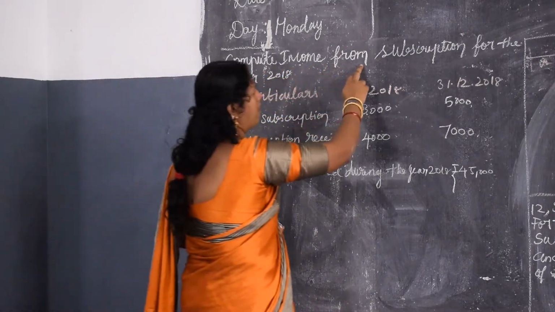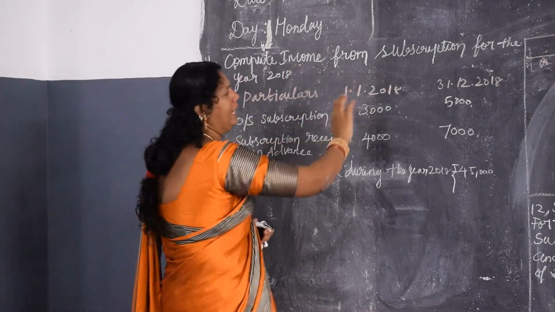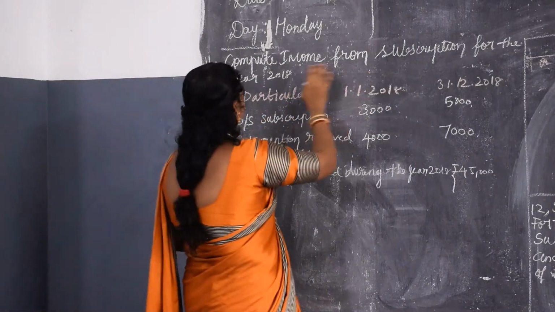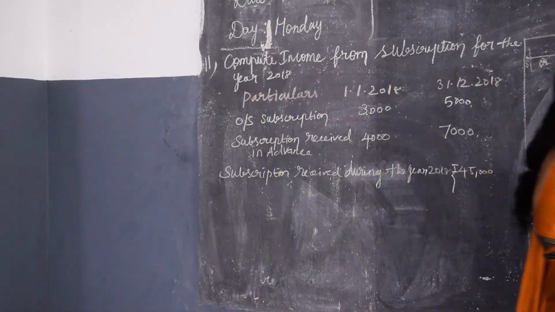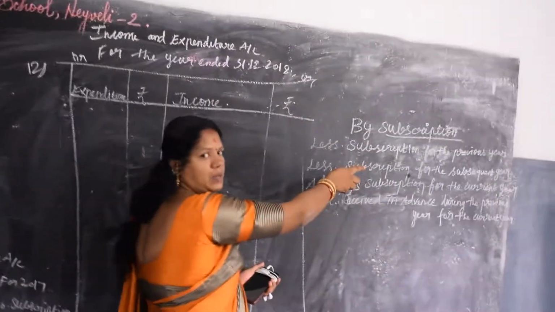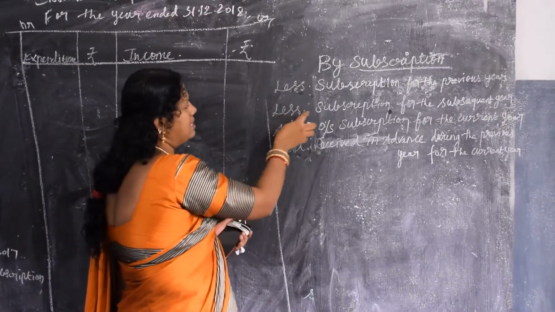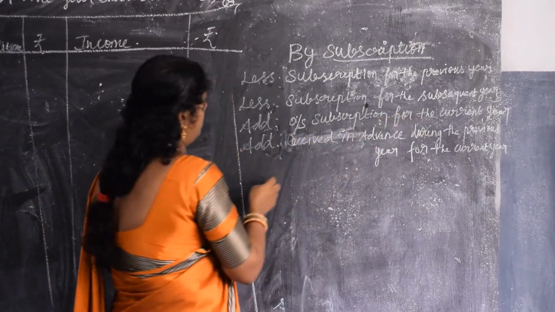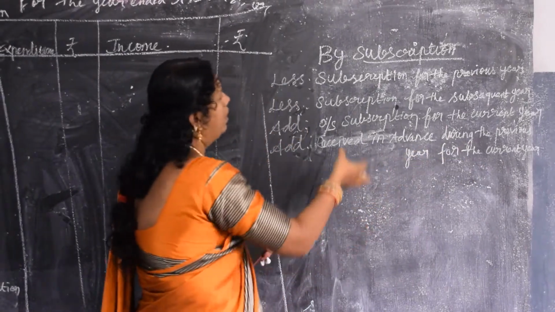Compute income from subscription for the year 2018. Listen to the question. It is not asking to prepare income and expenditure. They are asked to prepare the income from the subscriptions for the year 2018. Before that, I want to explain the subscription format. Subscription, less subscription for the previous year and less subscription for the subsequent year. Add outstanding subscription for the current year and add received in advance during the previous year for the current year.